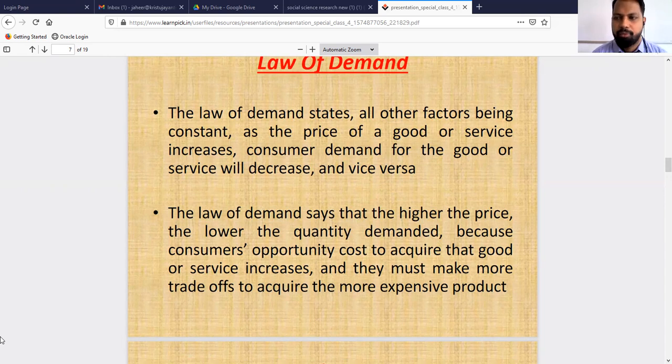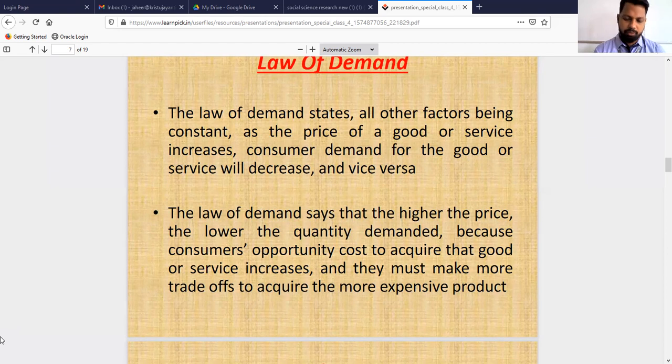So what is the law of demand? Other things being equal, an increase in the price of a particular commodity will always lead to a fall in the quantity demanded of that commodity, and a decrease in the price of a particular commodity will always lead to an increase in the quantity demanded of that commodity. So we can simply state the law of demand as: other things being equal, there exists an inverse relationship between the price of a commodity and the quantity demanded of that commodity, which